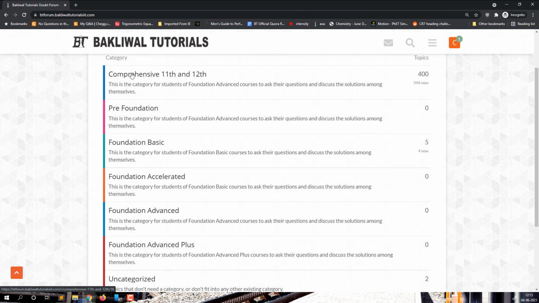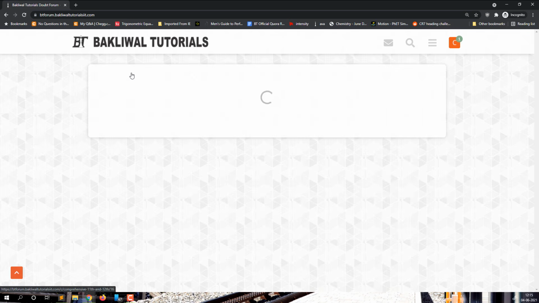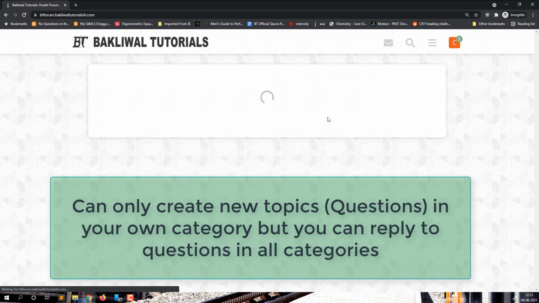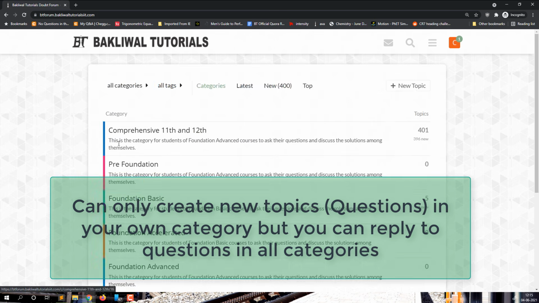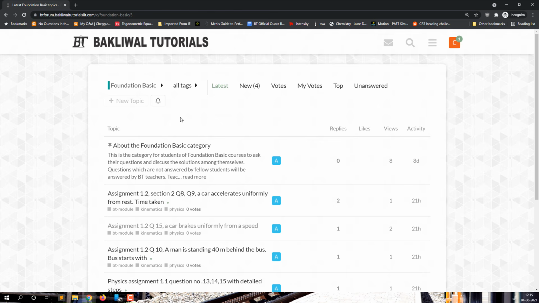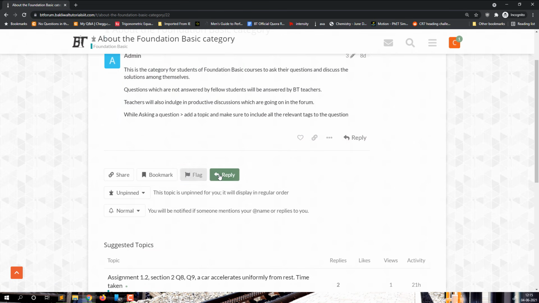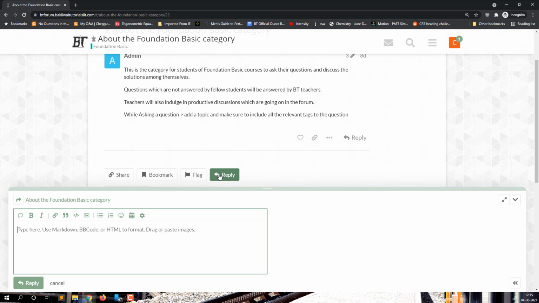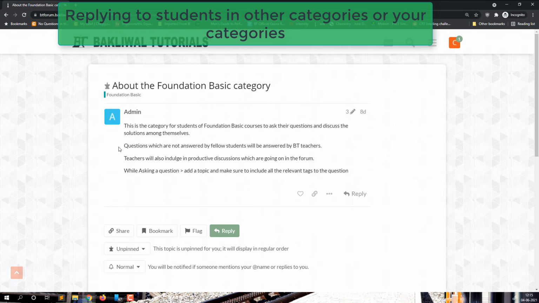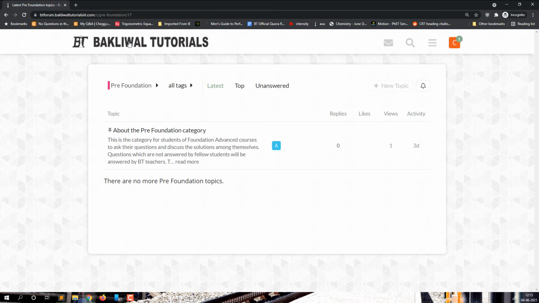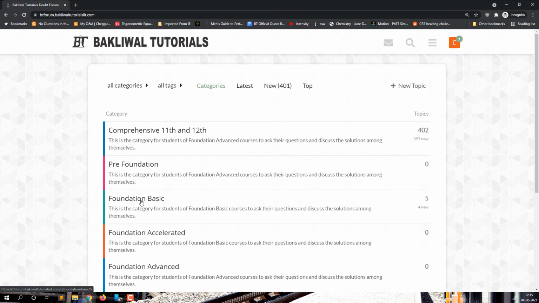So if you're a student of comprehensive 11th and 12th, you'll be able to create a new topic in this category only, whereas in other categories, if you see, this is not enabled for you. You can communicate with students of the other categories also. For example, if this is a question from another category, I can open it up and reply to it. I can help some other student from some other course in answering their questions, but I cannot create a new topic or ask a new question in this category. So this is a very good thing in which you can help your juniors understand some concepts, right?